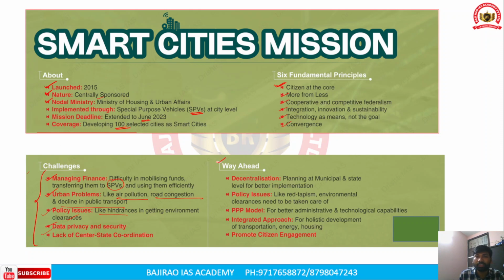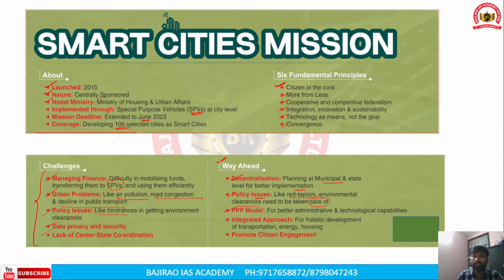So what is the way forward for the proper and effective implementation of the Smart Cities Mission? It includes decentralization, which means planning at the municipal and state level for better implementation of the program. Secondly, policy issues like red tapism and environmental clearances should be taken care of.